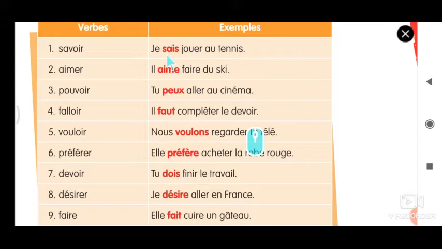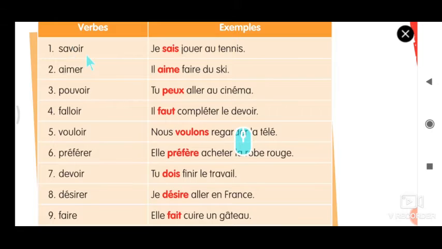Je sais jouer au tennis. Here, je sais is the conjugation of the savoir verb, S-A-I-S. Swimming is a sport, and I must know that sport by practicing that skill. So it is skill-based knowledge. I would like to say je sais jouer au tennis. That means I know to play tennis.